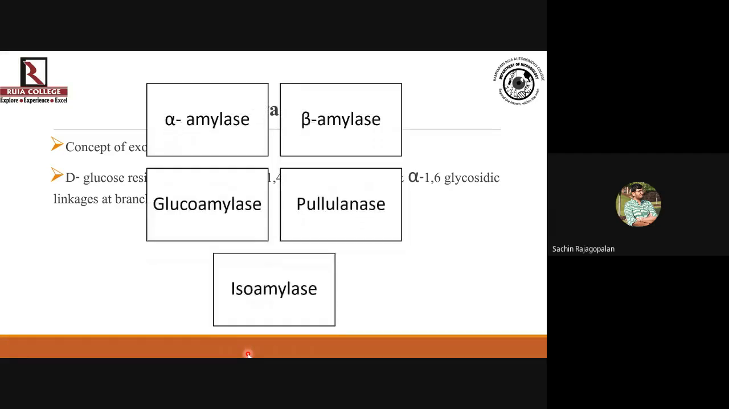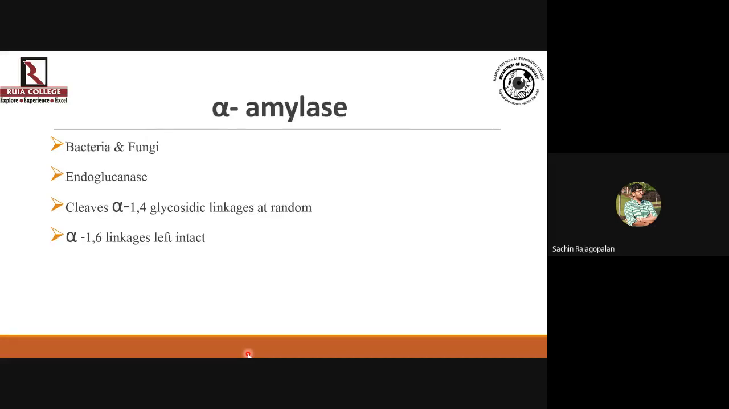Now, there are different sets of enzymes again, depending on the organism where starch is being metabolized. You have alpha amylases, beta amylases, glucoamylases, pullulanases, and isoamylases. So let us see what these enzymes are one by one. Let us first begin with alpha amylase.